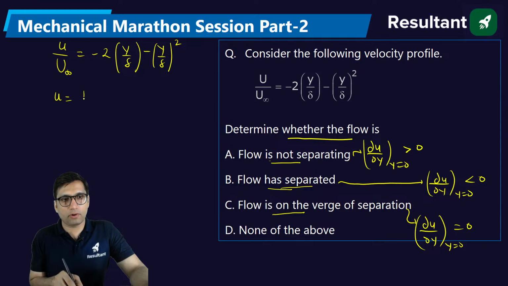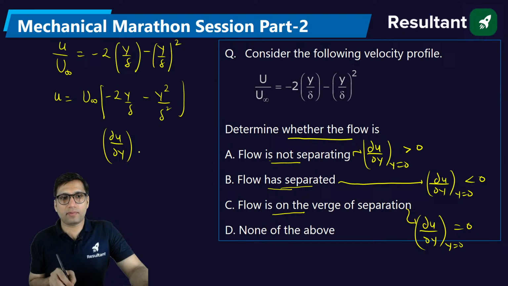So u will be equal to u infinity times minus 2 y by delta minus y square by delta square. You just need to differentiate to get du by dy and then put y equal to 0. You will get u infinity times minus 2 by delta minus 2y by delta square.